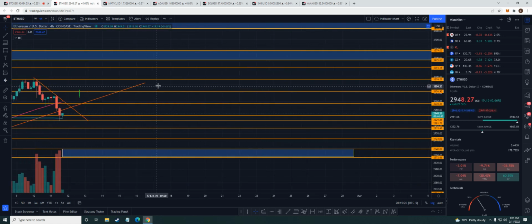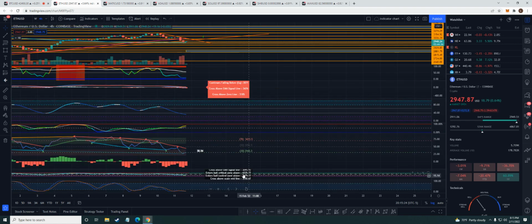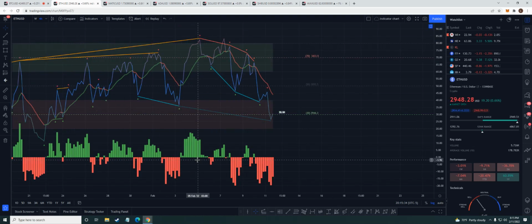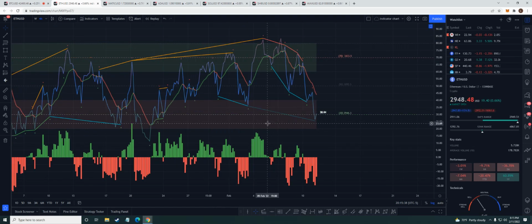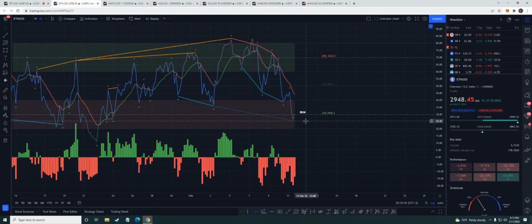What do we got? What do we got? Well, the 4 hours, as long as we're below 3,071, we could see more downside. But it's not confirmed yet, we could be getting some hidden bullish divergence right here. So that could be a good sign. That could be good. Let's see if this plays out.